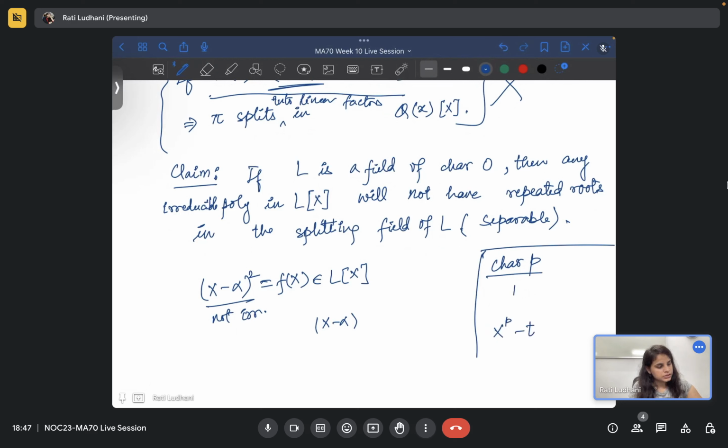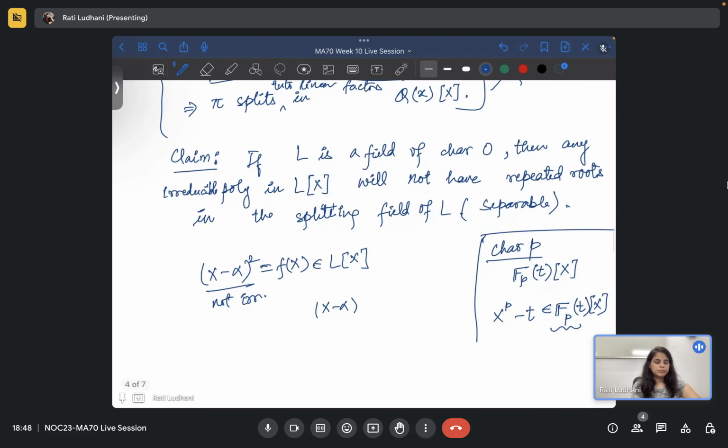T means you start with a field, let's say F_p(t), okay, and now you consider the polynomial here. You start with a field of this kind, and t is an indeterminate. In characteristic p, this polynomial x raised to power p minus t is irreducible.